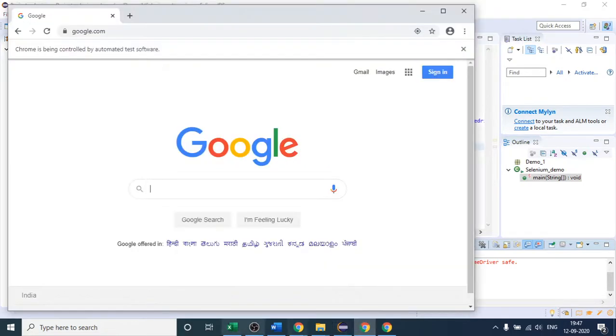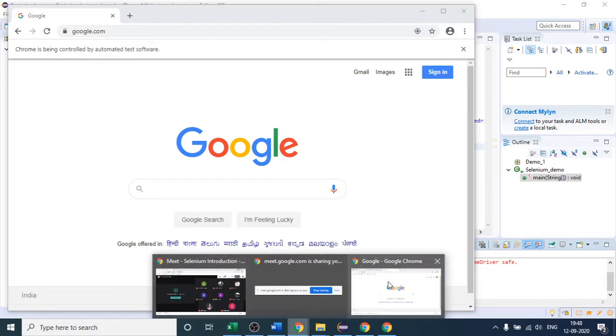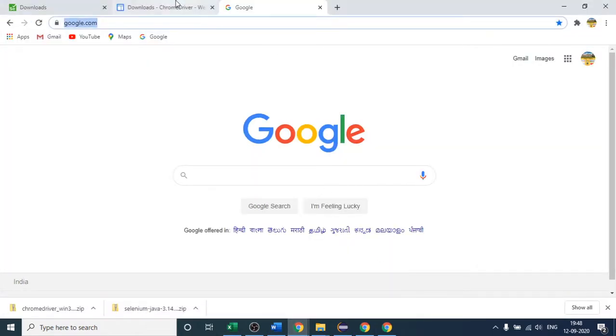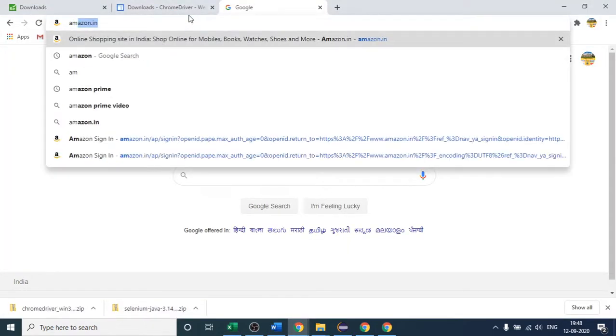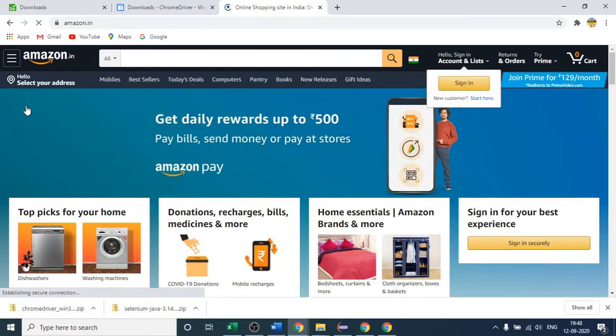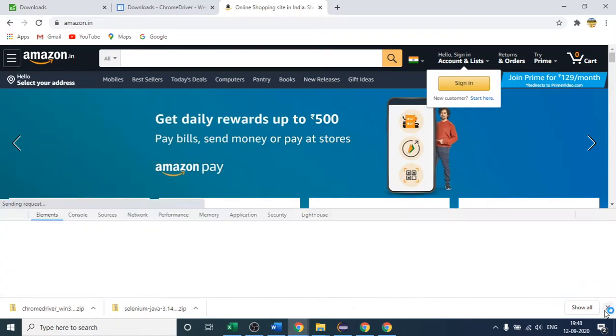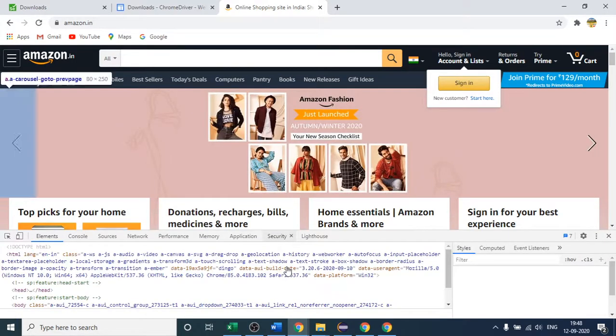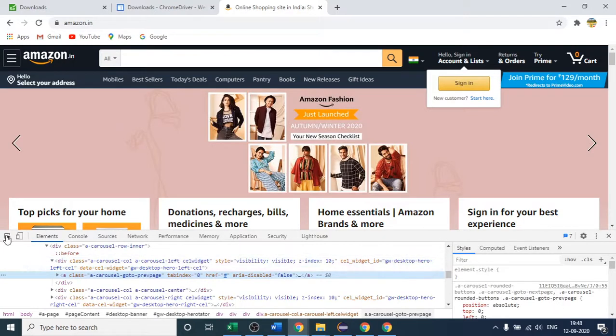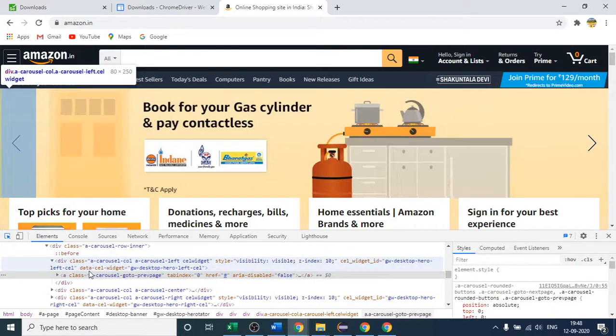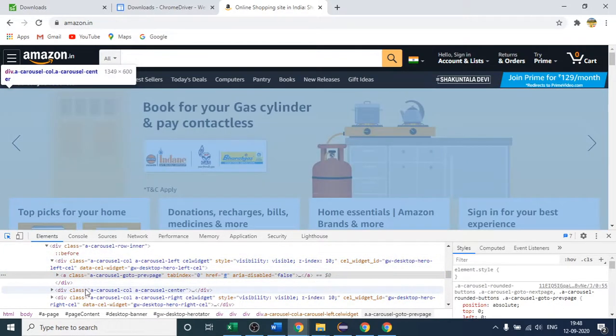Okay, so this is my website, you can see starting from here. Suppose I open the Amazon website. If I right click and click inspect, you will see a lot of coding here, right? So what is this code? This is the HTML code which they have used to develop this whole website layout.